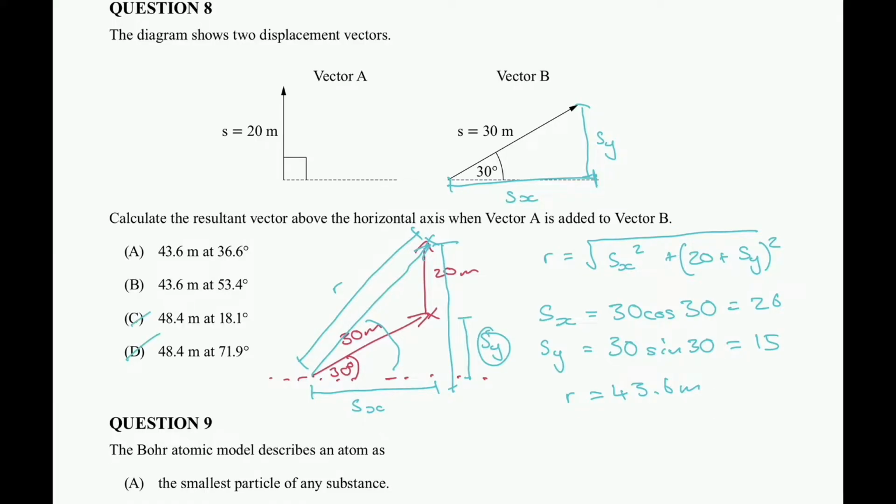Now the next thing is we've got to figure out the angle here. So again, I'm going to just use my basic trig. I'm going to use tan because I have the two side lengths. So I'll write on here in green now, that side length is Sx, which we already said is 26. This total side length here is, I'm going to get rid of all this other clutter so we can see it a little bit better.